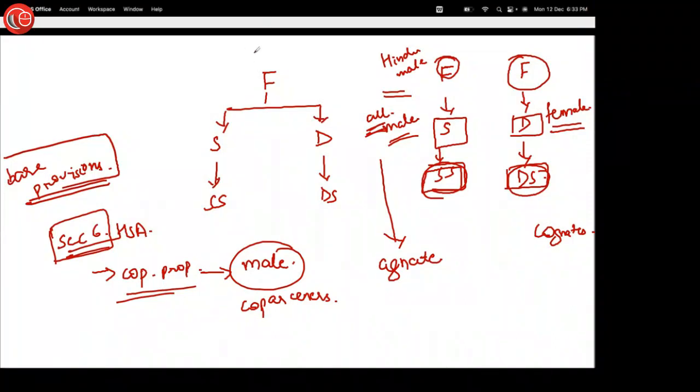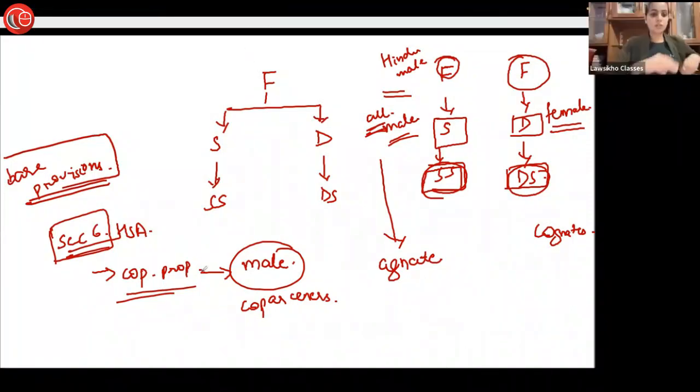Okay, ma'am. Okay. So that's all for today. From tomorrow onwards, we'll proceed on to devolution of property of a female. Clear? And by this week's end, we'll be done with the Hindu Succession Act. So that's all for today. Thank you so much.